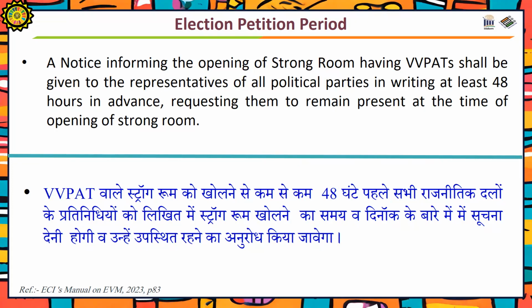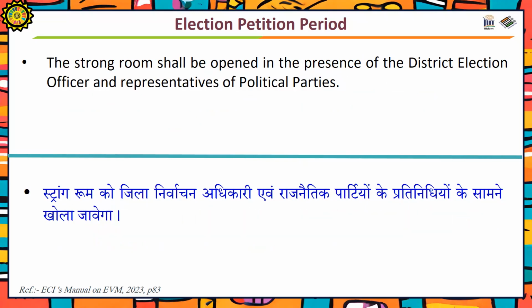A notice informing the opening of a strong room having the VVPATs shall be given to the representatives of all political parties in writing at least 48 hours in advance, requesting them to remain present at the time of opening of the strong room. The strong room shall be opened in the presence of the district election officer and the representatives of the political parties.